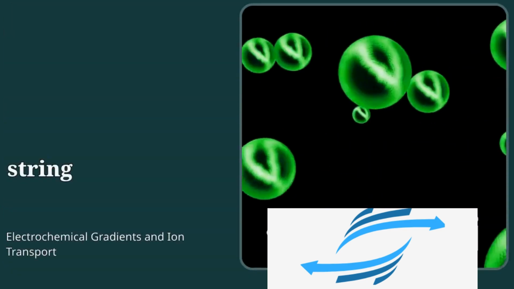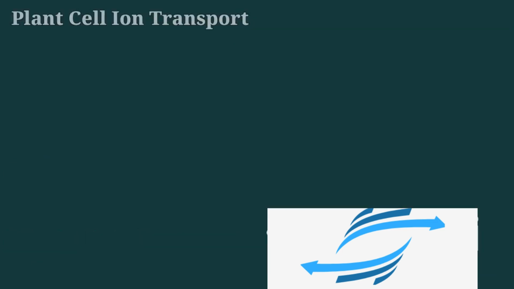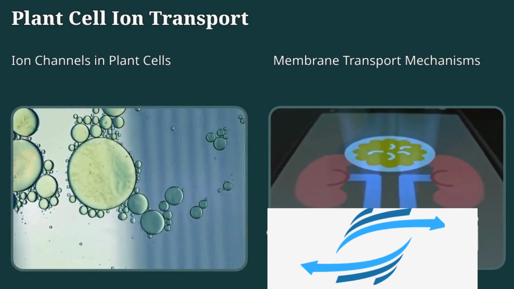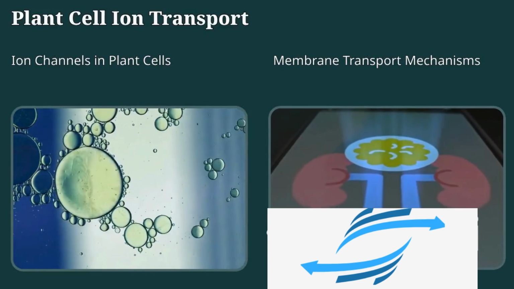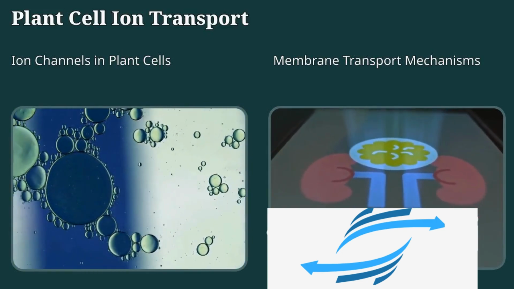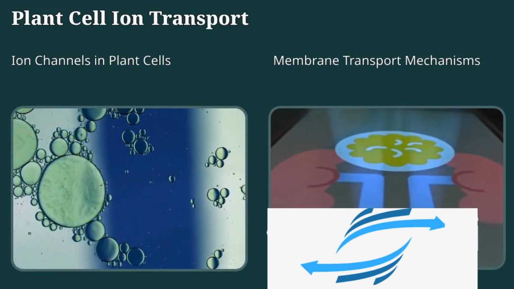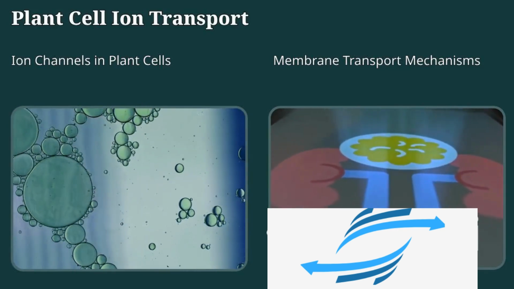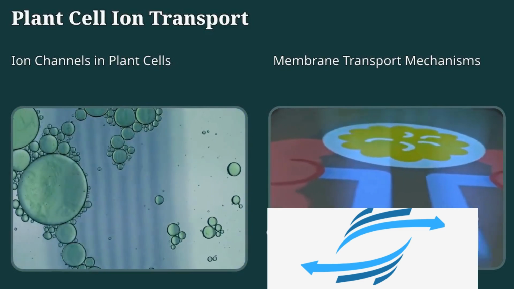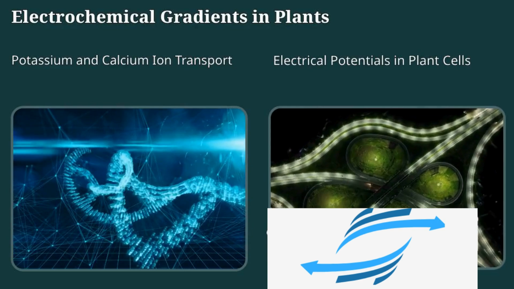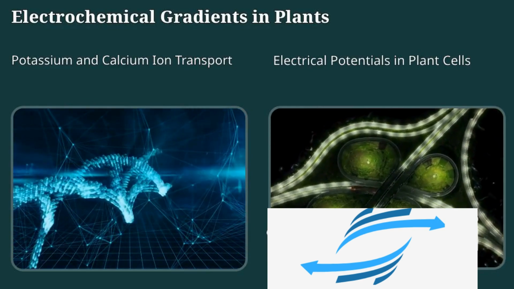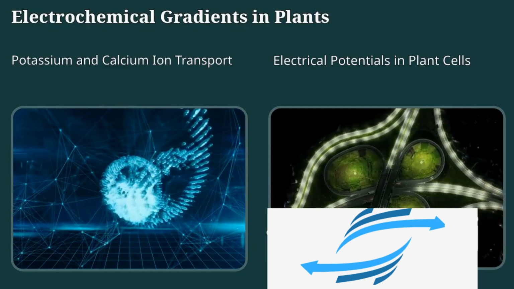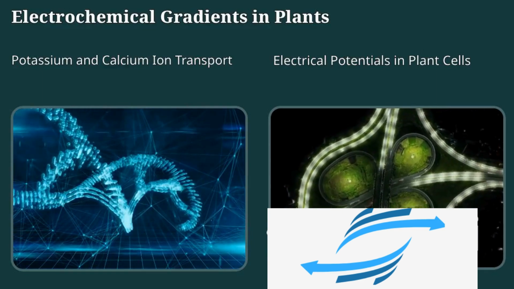Electrochemical gradients and ion transport. Plants maintain electrochemical gradients by transporting ions like potassium and calcium across their cell membranes. This movement of charged particles creates small electrical potentials, similar to how our nerves send signals.